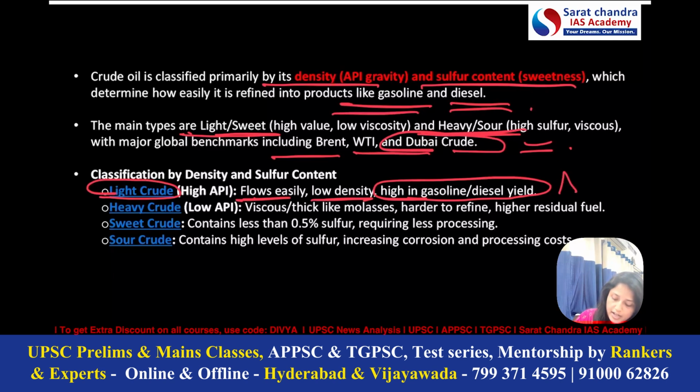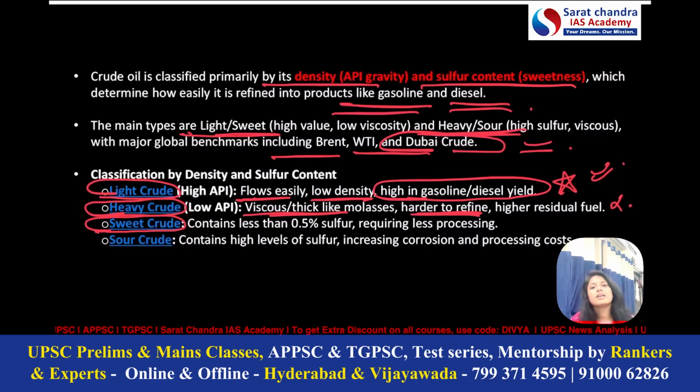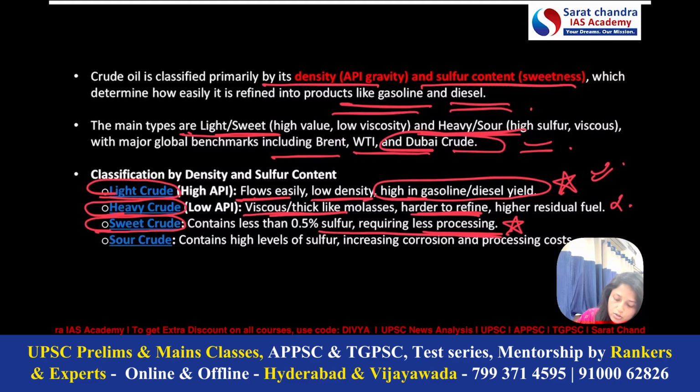So I'm putting a star mark because this is the kind of crude oil we all need. Second is the heavy crude. Heavy crude oil will be thick or viscous, and it will be harder to refine. So we do not need this kind of crude oil. Third is the sweet crude. Sweet crude means it will have a very low percentage of sulfur, and it will require very little processing. Hence, we need this kind of crude oil also. So this is also important.